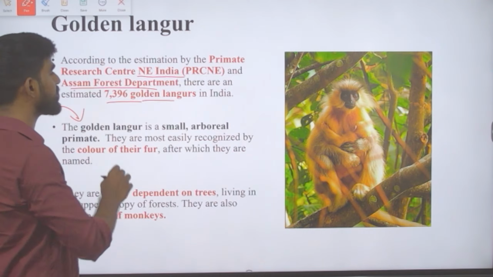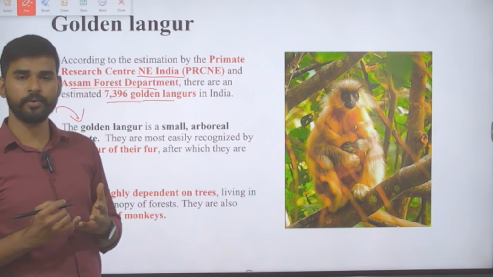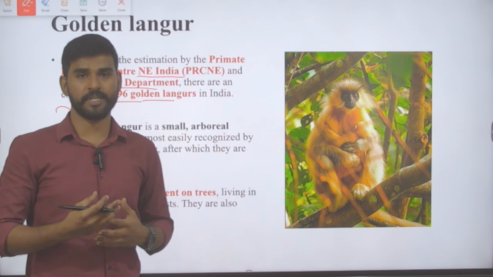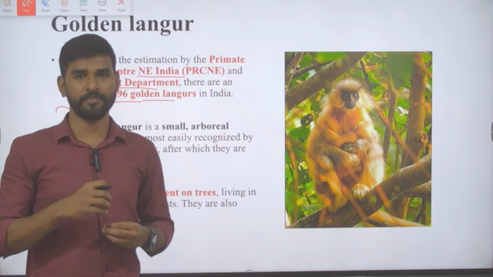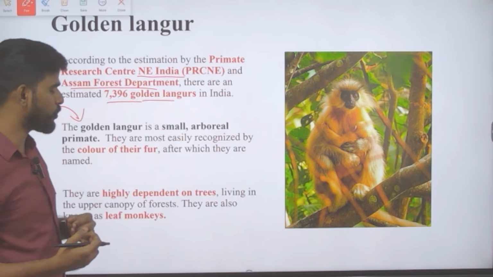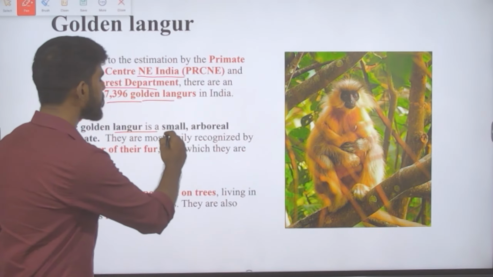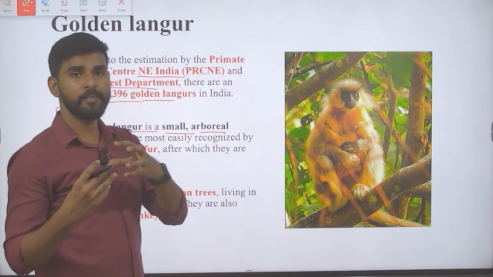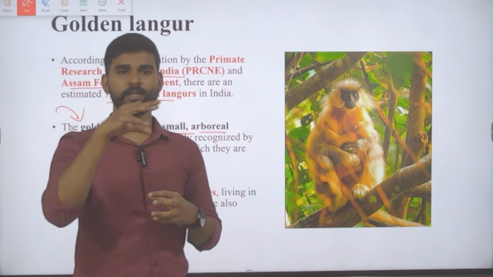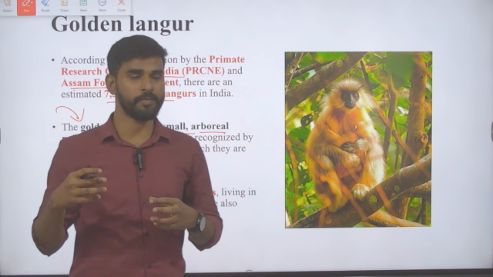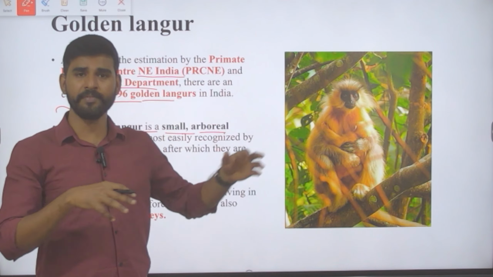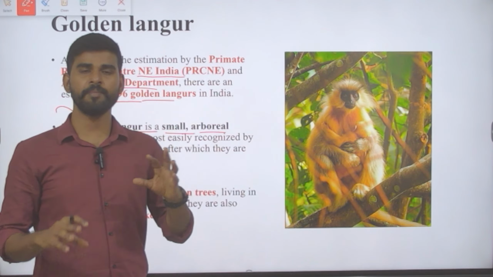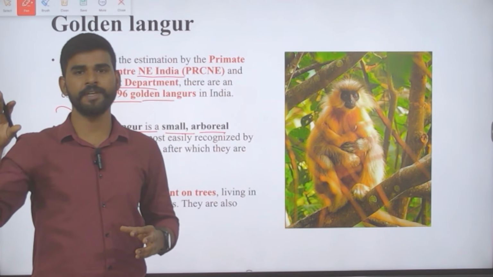Here we need to understand the details of what the golden langur is, what habitat it is located in, and its protection status. All this information is important from the exam point of view. So let us understand those details. The golden langur is a small arboreal primate. What is arboreal? Those animals which mostly dwell on tree tops are called arboreal animals. If you see a golden langur, it will never step down. Very occasionally it comes to the ground. The rest of the time all its needs are fulfilled on the tree tops itself.